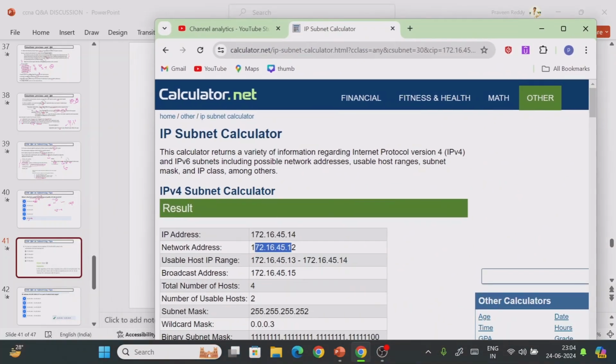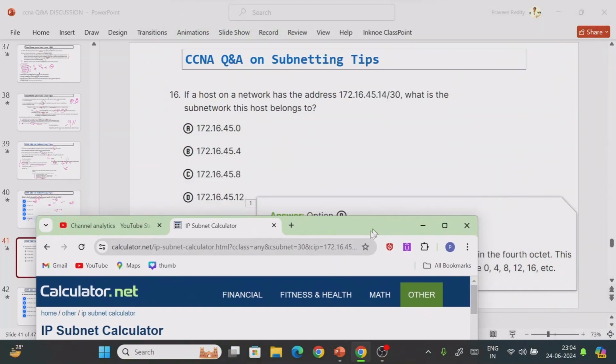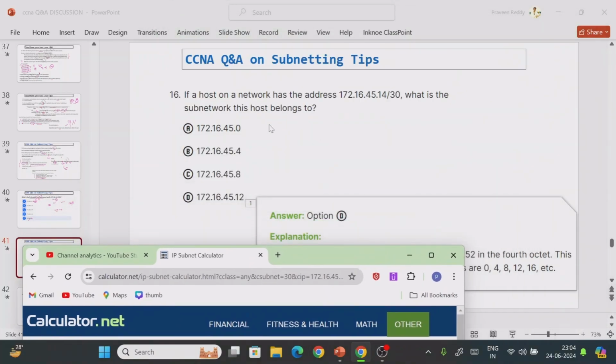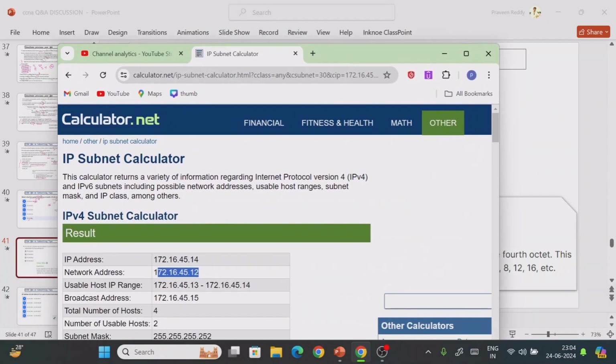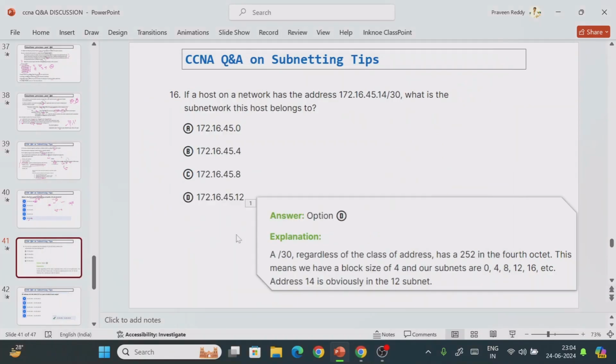So what network address have they given? 172.16.45.12, right? So this network belongs to what? The IP addresses we can use are 13 and 14. So like that you can find out the answer, right?